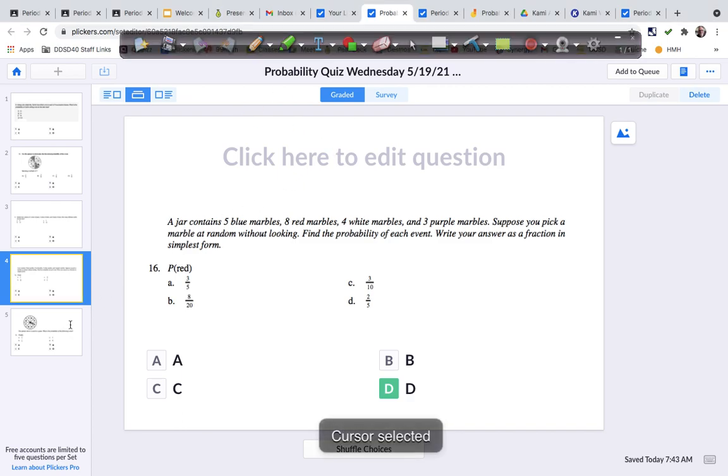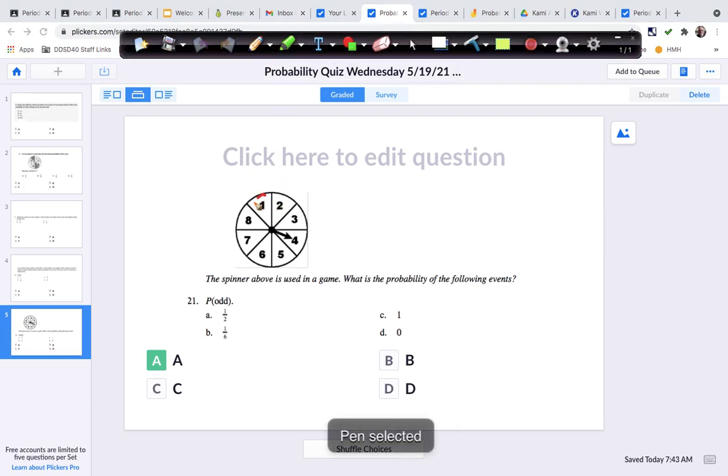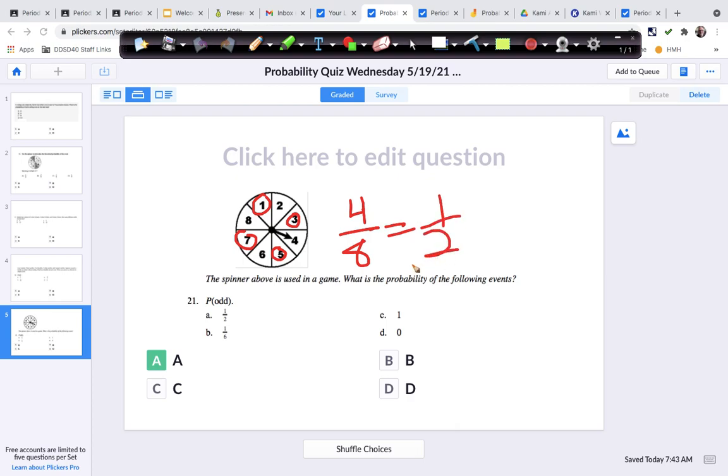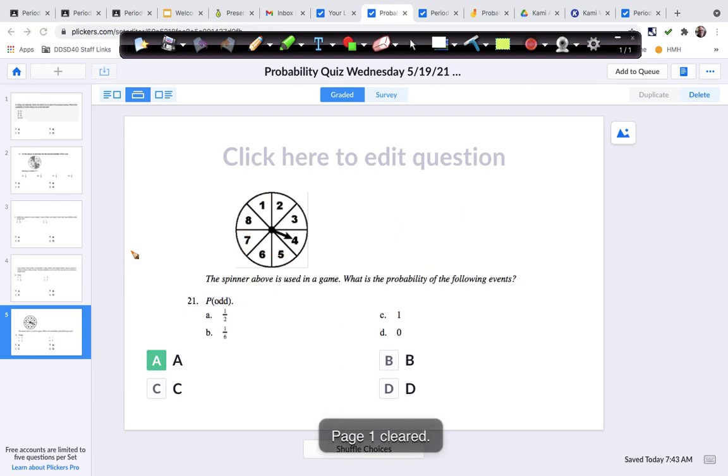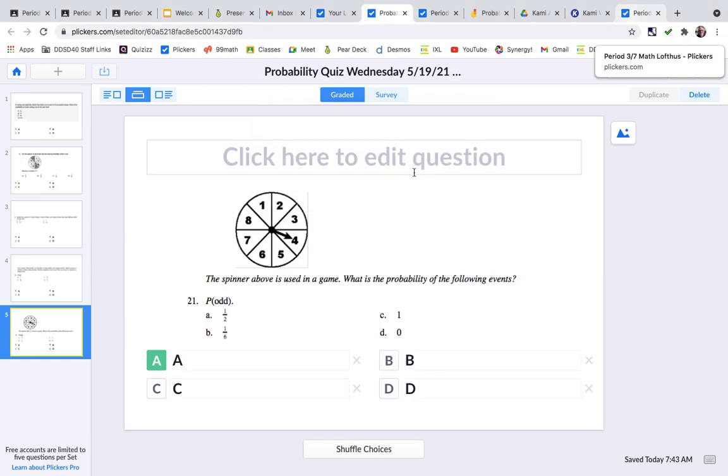And the last question is, the spinner above is used in a game. What's the probability of the following events? The probability of odd. So I'll circle the odd numbers, 1, 3, 5, and 7. So that's 4 out of the 8. So that's 1/2, and that was A. So we stress the importance of writing down math. Hopefully you're doing that. And that is a recap of Wednesday, May 19th.